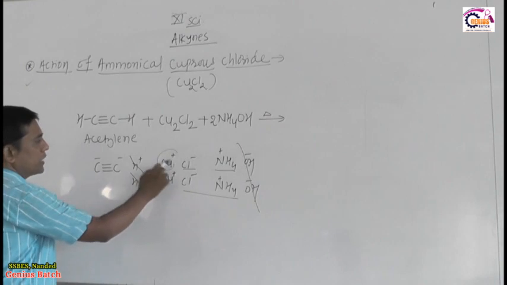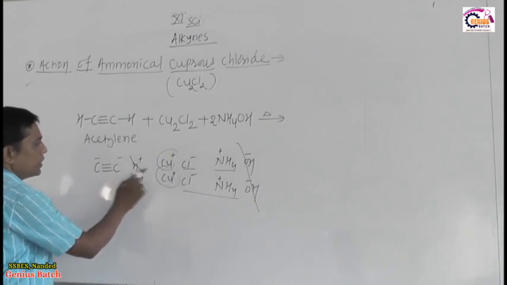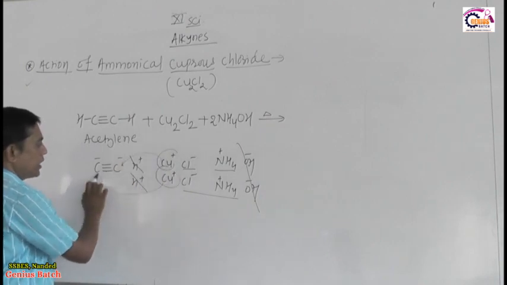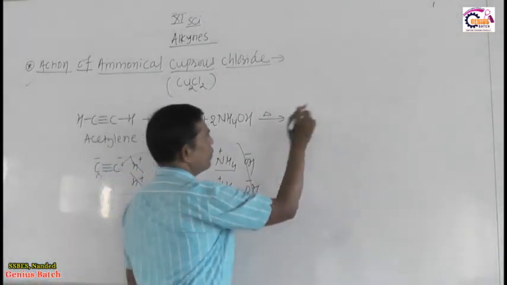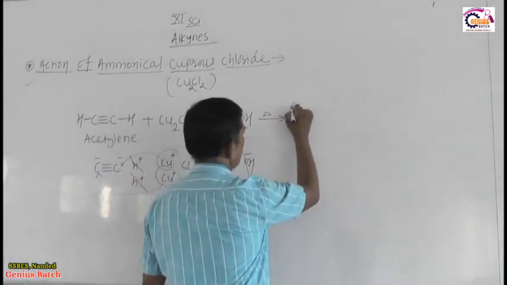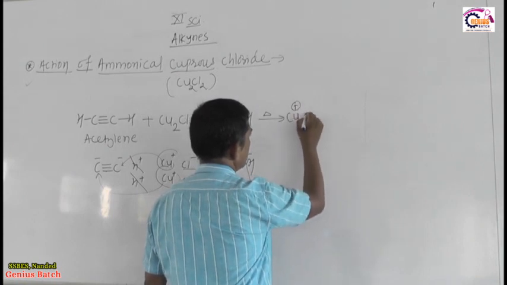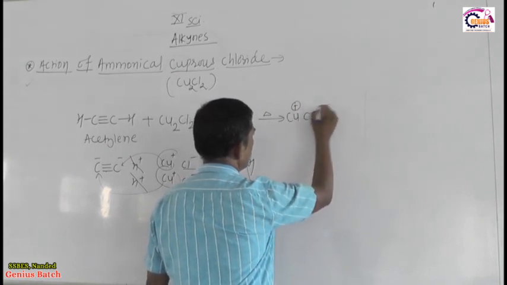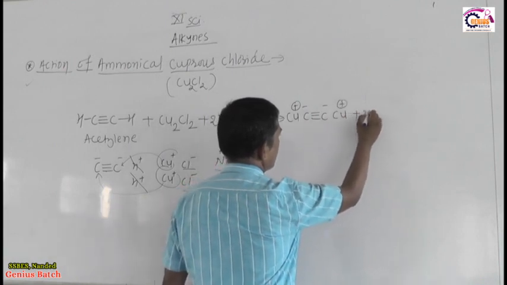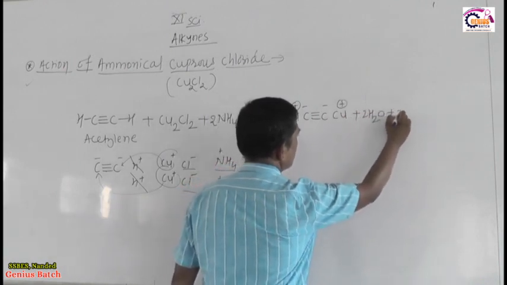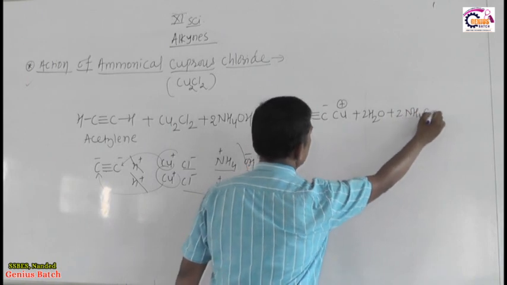The Cu plus replaces the acidic hydrogen and attaches to the carbon atom of the acetylene. So it produces Cu plus C triple bond C minus Cu plus, 2H2O plus 2 NH4Cl.